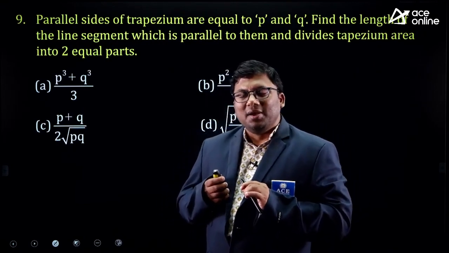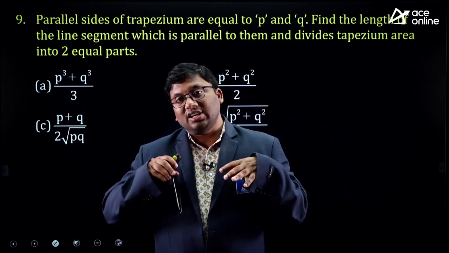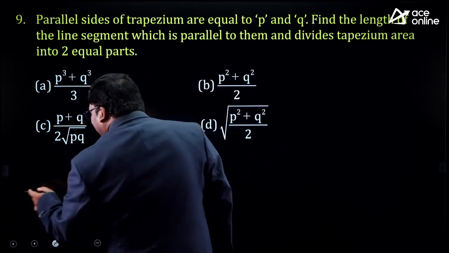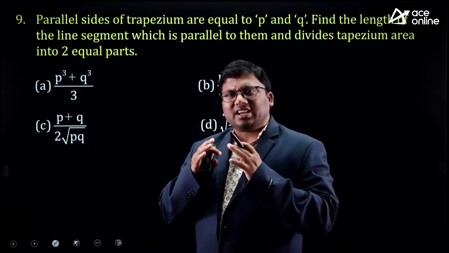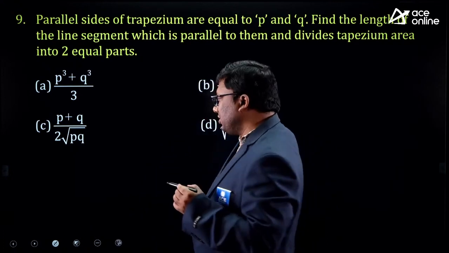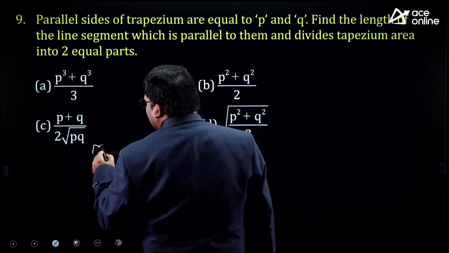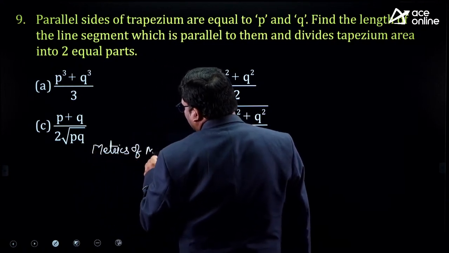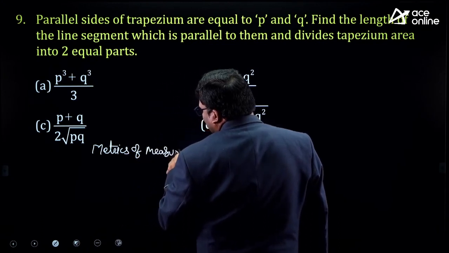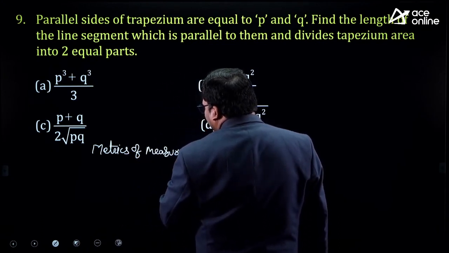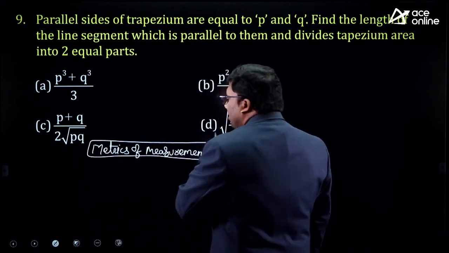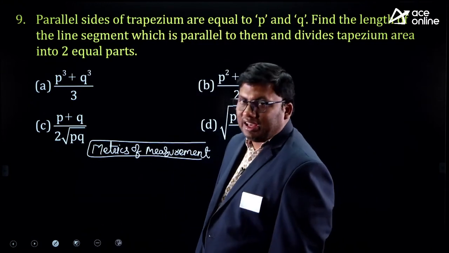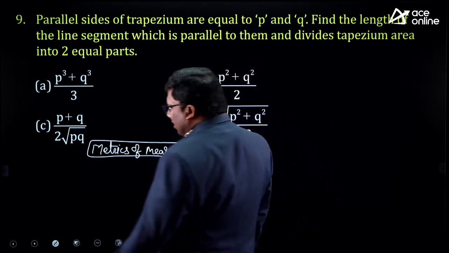Sometimes when I see these mensuration related questions, mensuration is full of formulas. That is something everybody knows. But can I understand some basic concept and eliminate answer options? See here, sir, let us discuss a very simple concept which we discuss in 5th class: metrics of measurement. Very simple concept. Almost everybody knows it. But unfortunately, most of them do not know how to use this concept to eliminate answer options in an aptitude examination. What is that one?